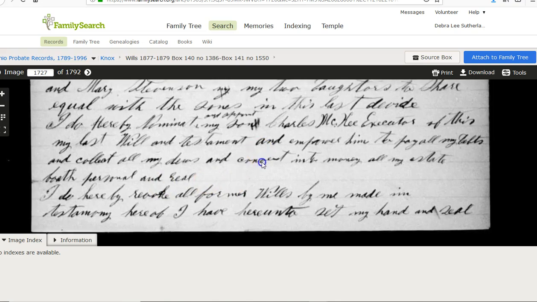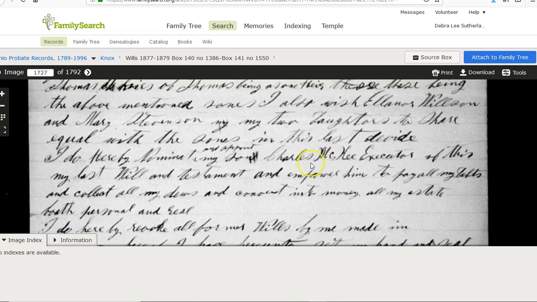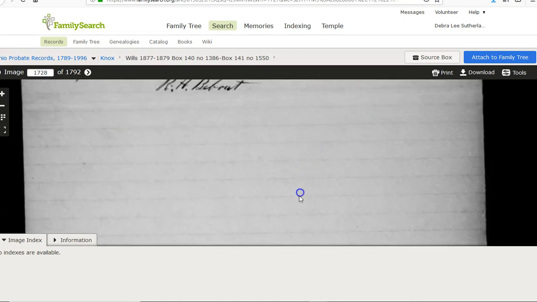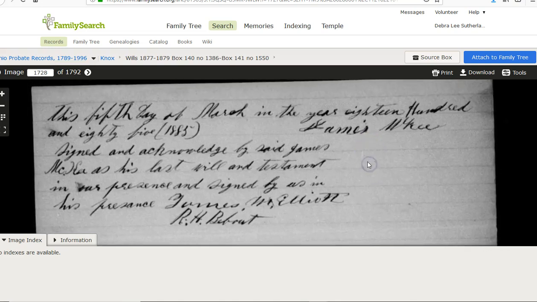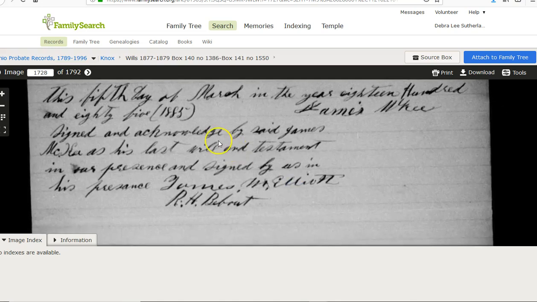But it goes ahead and tells you the name of the children, what he's going to give to them. He names his son Charles, the executor of his estate. And then he finishes signing it here in 1885, the 5th day of March in the year 1885, signed and acknowledged by James McKee, his last will and testament.